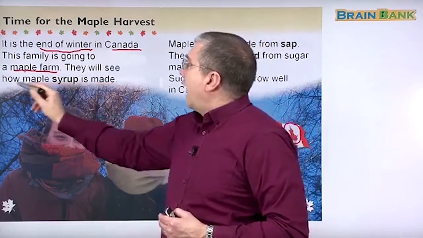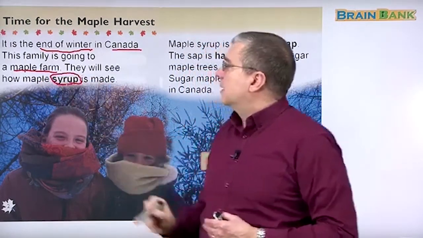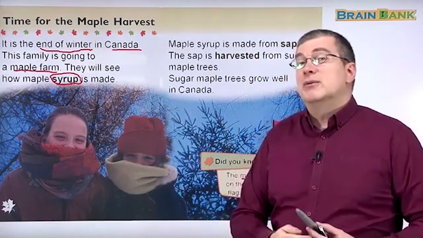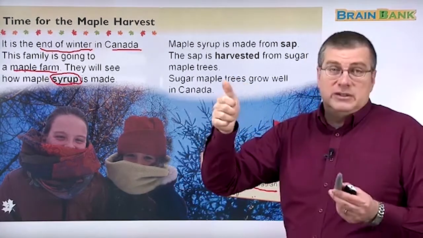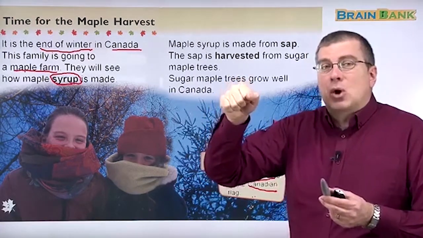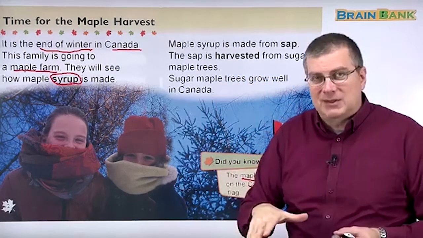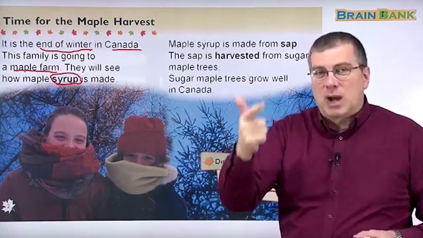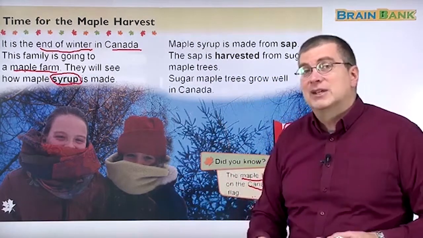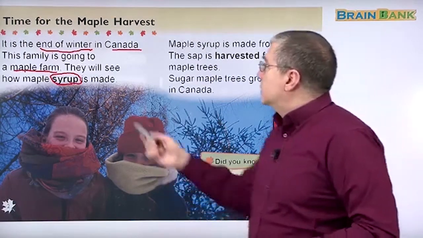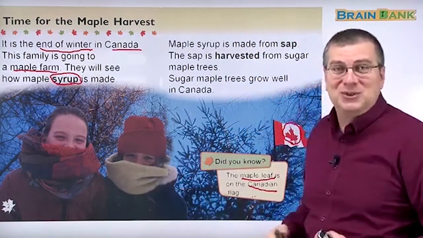They will see how maple syrup is made. There's one of our words right there. Syrup, of course you know syrup. I told you before at the beginning of this lesson, the syrup is sometimes hot, it's the thick, brown, sweet liquid that you pour onto your pancakes. It's thick, it's brown, and it's very, very sweet. It makes your pancakes taste very good. So they want to see how maple syrup is made. We'll go with them and we'll find out too, okay?